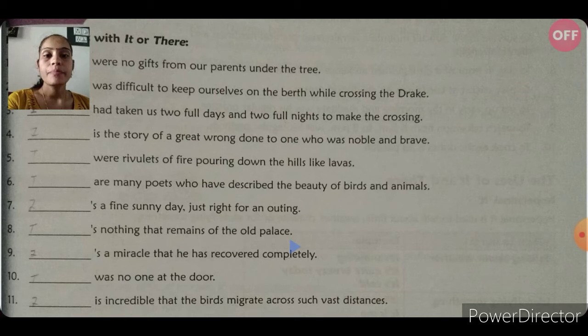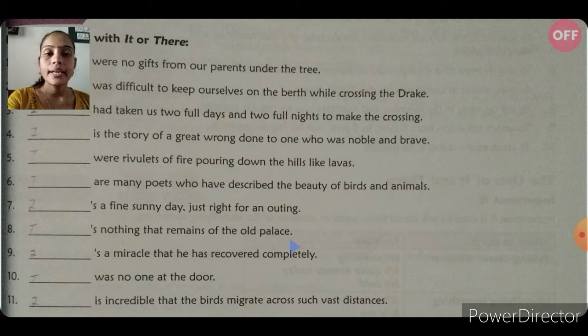So there were rivulets of fire pouring down the hills like lavas. Number 6: There are many poets who have described the beauty of birds and animals.